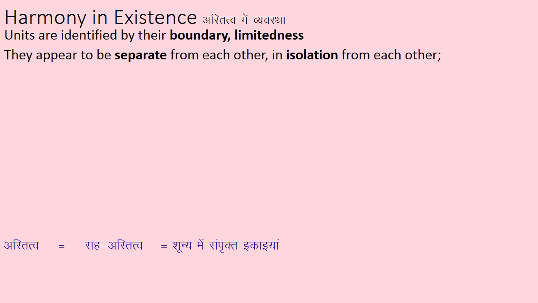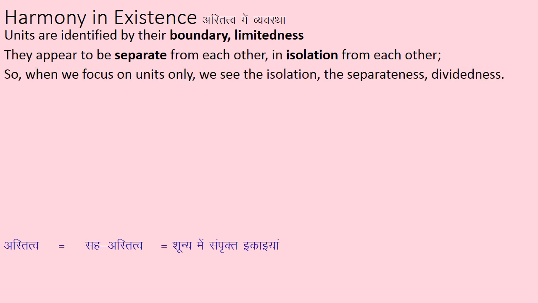Let us start understanding things. In our galaxy, each planet is a unit, right? On a planet, we have each unit separated from the others. So when we focus on units, we see isolation, separatedness and dividedness.